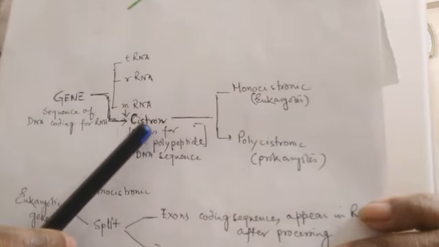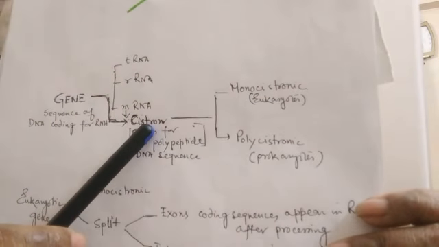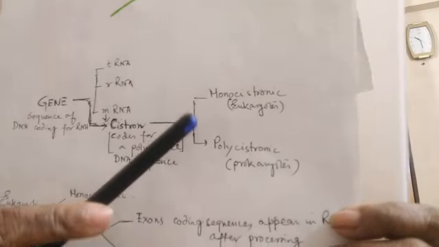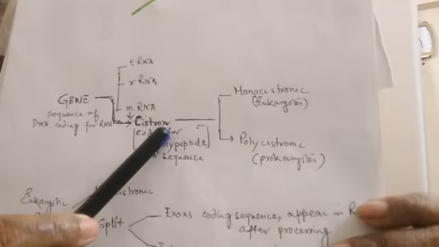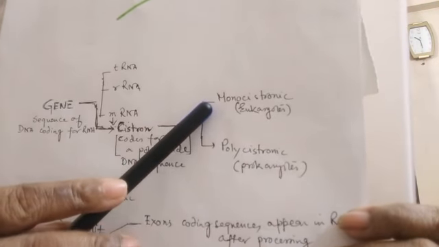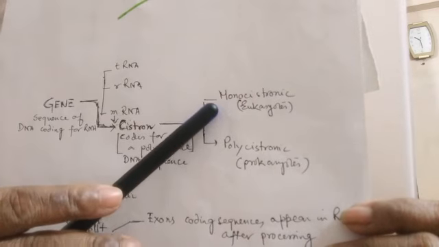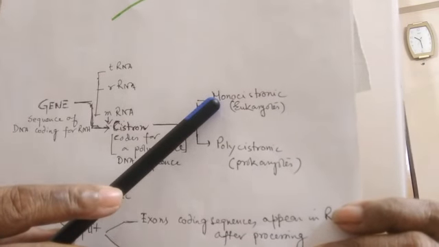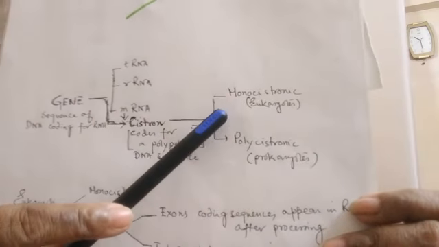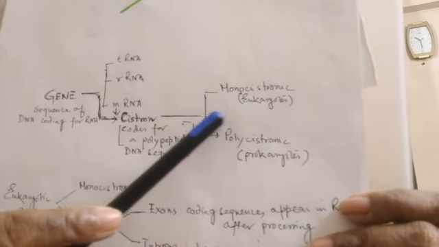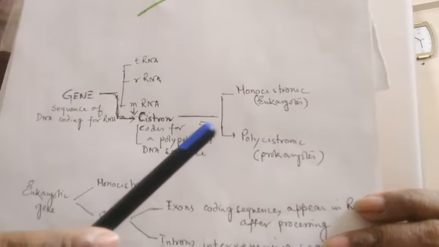Genes may be, according to the cistrons present, monocistronic and polycistronic. That means one gene may contain only a single coding sequence for a polypeptide. So that is called monocistronic gene.